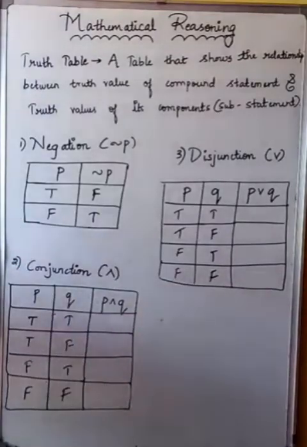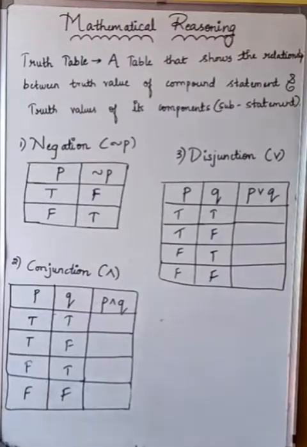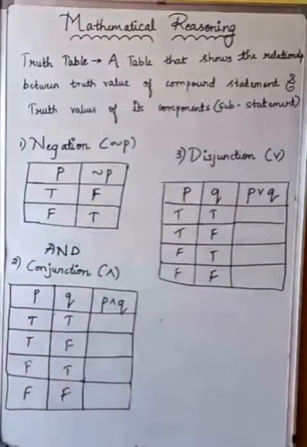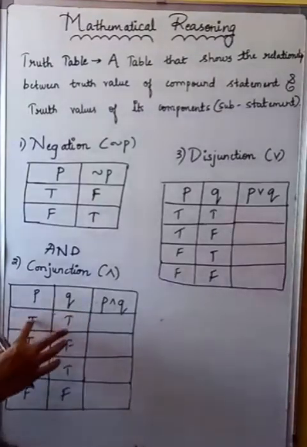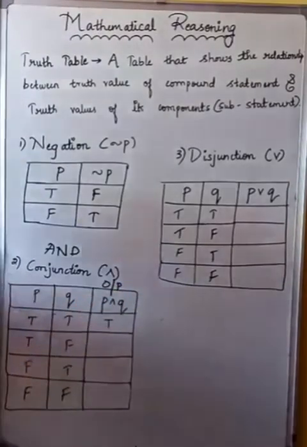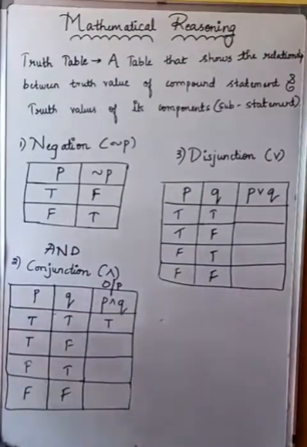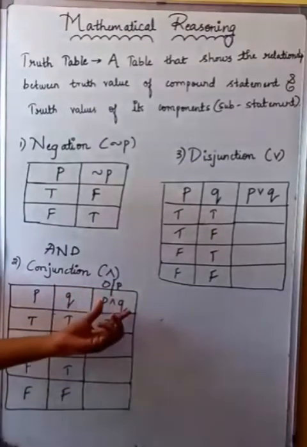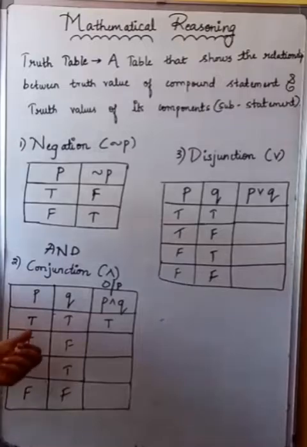Now we'll be moving on with the next concept, hoping that you have understood negation. The next one is conjunction, the reverse V. What do you mean by the reverse V? It is nothing but AND. Yes or no? In AND, output will remain true only if both are true. This is what is called your output, O/P. You can even write it as OUTPUT, but rather than writing it in full, I have written O/P. Is it clear? The output remains true only if both are true.